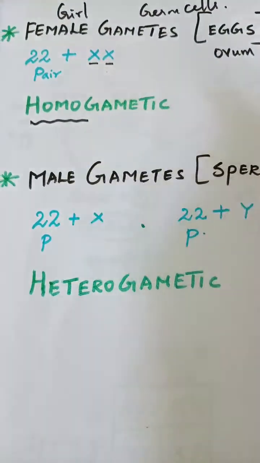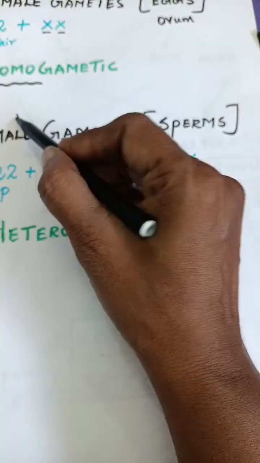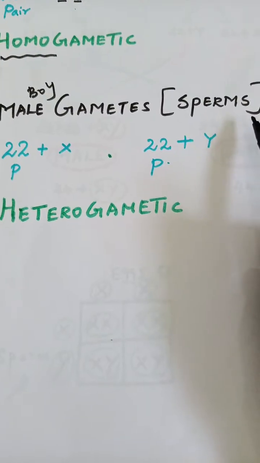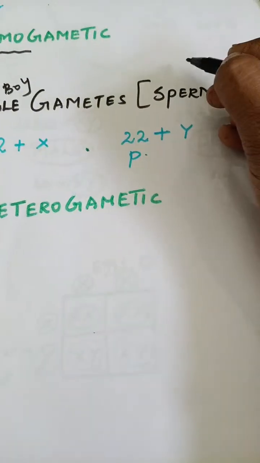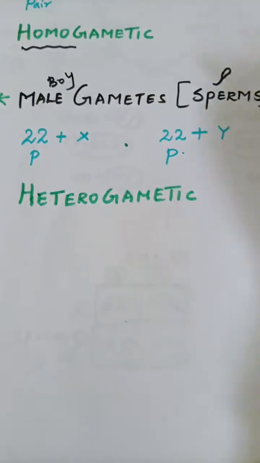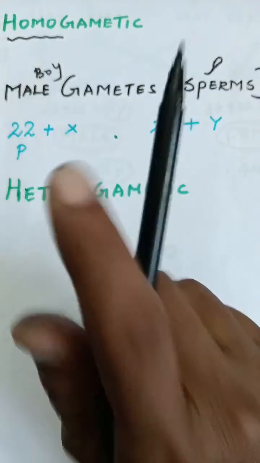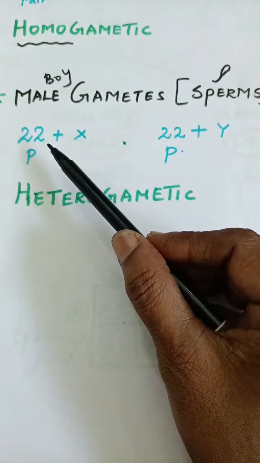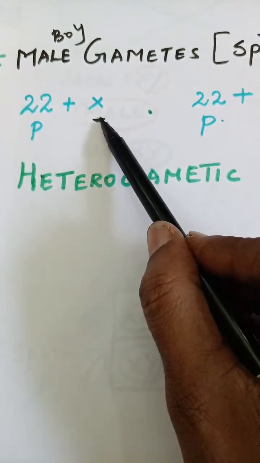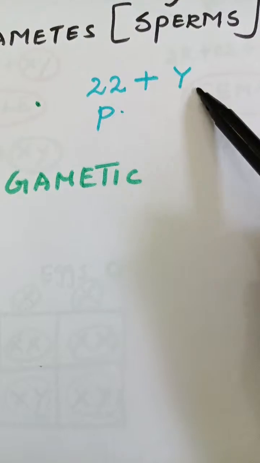Is that clear? And then if you take the males, that is a boy or a man, they will have the sperms. Here the germ cells will be the sperms. There is a head part, a body part, and a tail part. This is the sperm. It will be in two types. One is 22 pairs of growth chromosomes plus X. This is one type, and another one is 22 pairs plus Y chromosome.